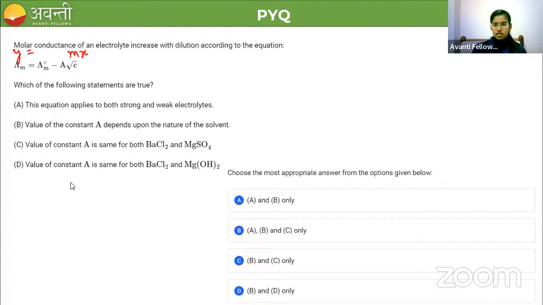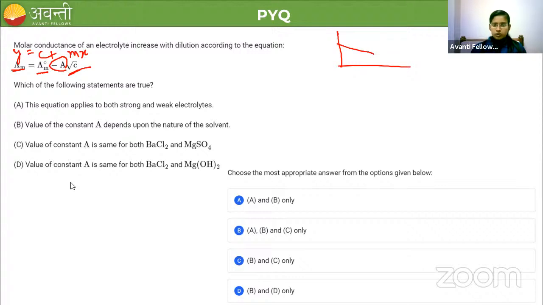Root c will take the x-axis and lambda m takes the y-axis. Lambda m naught is the intercept, and minus A is the slope m. So this is a straight line equation. Slope is negative, so I'll get a straight line with negative slope.